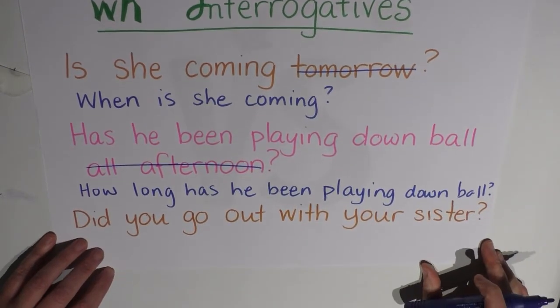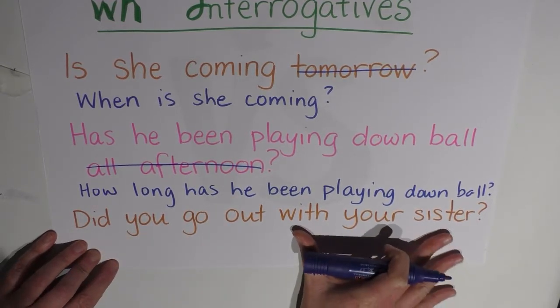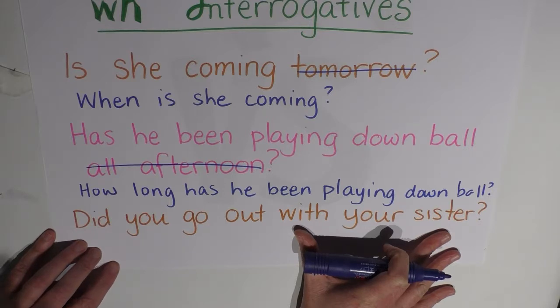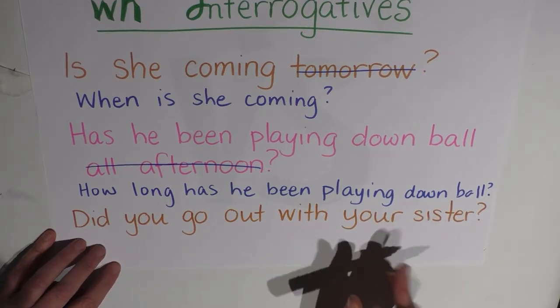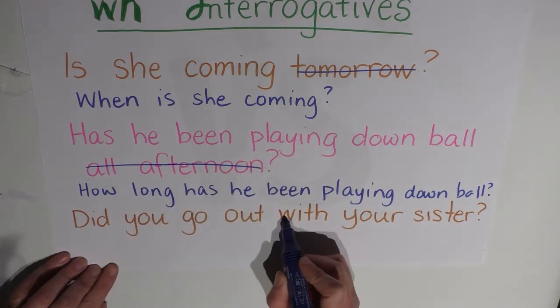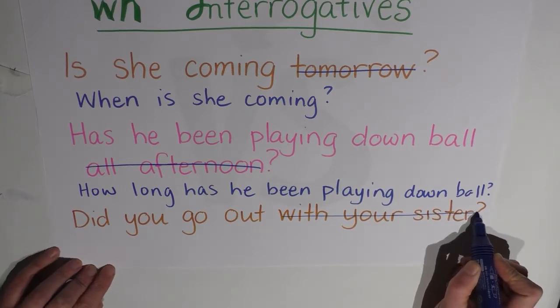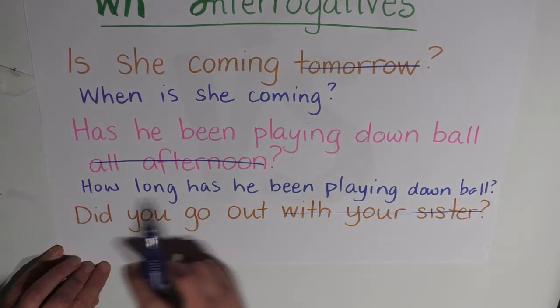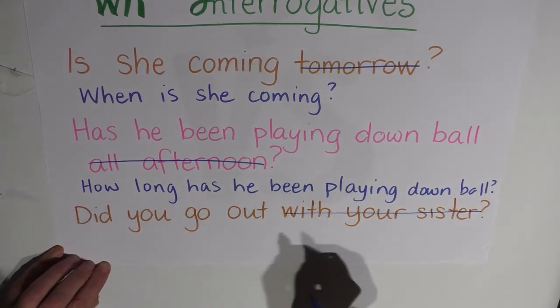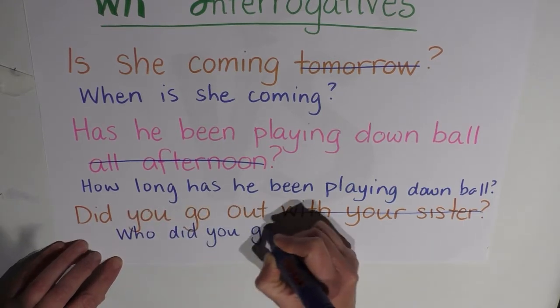And finally, we have, did you go out with your sister? So in this instance, with your sister is the extra information, it's the adverbial, and you'll notice here that I'm going to be crossing out, like all afternoon, like tomorrow, with your sister. Now here's an interesting prescriptivist attitude. So our common way of asking this is to say, who did you go out with? And that's perfectly acceptable, so let's put that down.